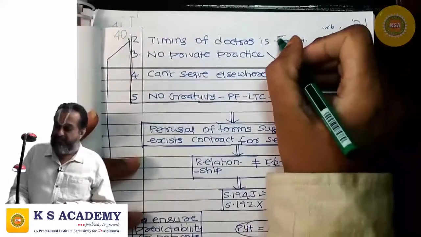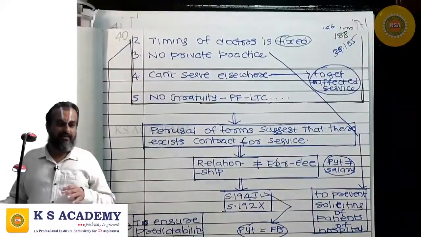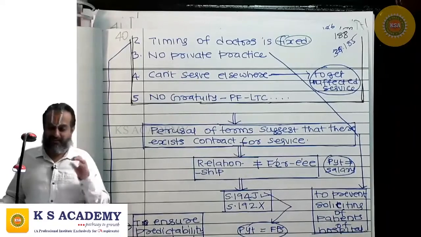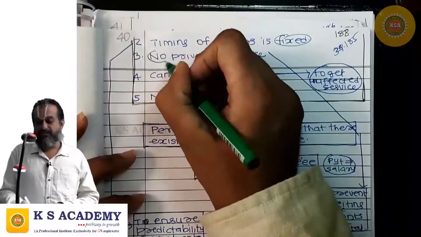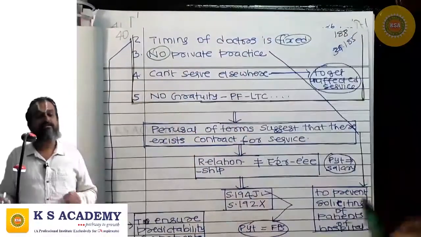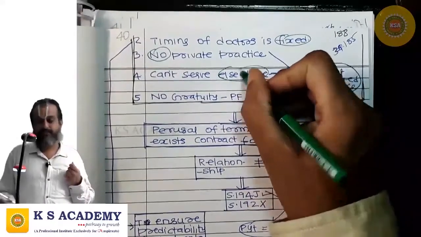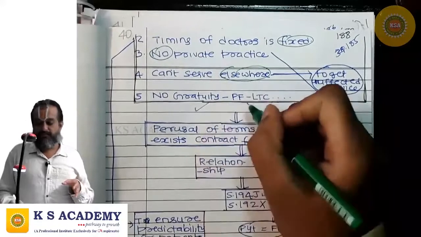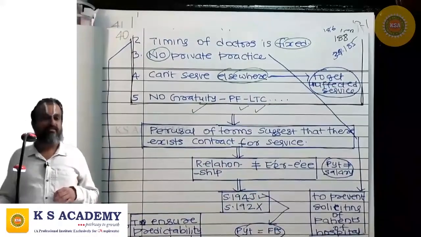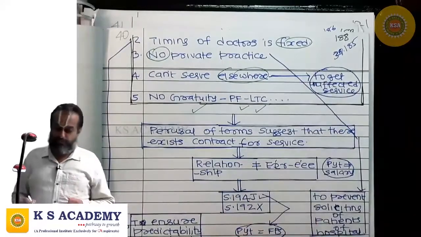The timing of the doctor is fixed. Evening 6 to 8:30 or 4 to 8:30, like this timing is fixed. And no doctor who serves the company can have a private practice, and he cannot also serve in any other hospital. Then for him, no gratuity, no provident fund, no leave travel concession. Like this the terms are condensed and given to you.